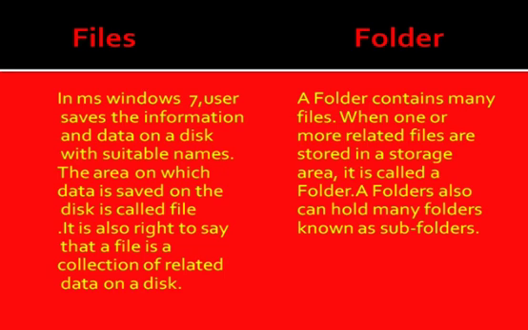Files. In MS Word, Windows 7, users save the information and data on a disk with a suitable name. The area on which data is saved on the disk is called a file. It is also right to say that a file is a collection of related data on a disk. Now, folder. A folder contains many files. When one or more related files are stored in a storage area, it is called a folder. A folder can also hold many folders, known as subfolders.